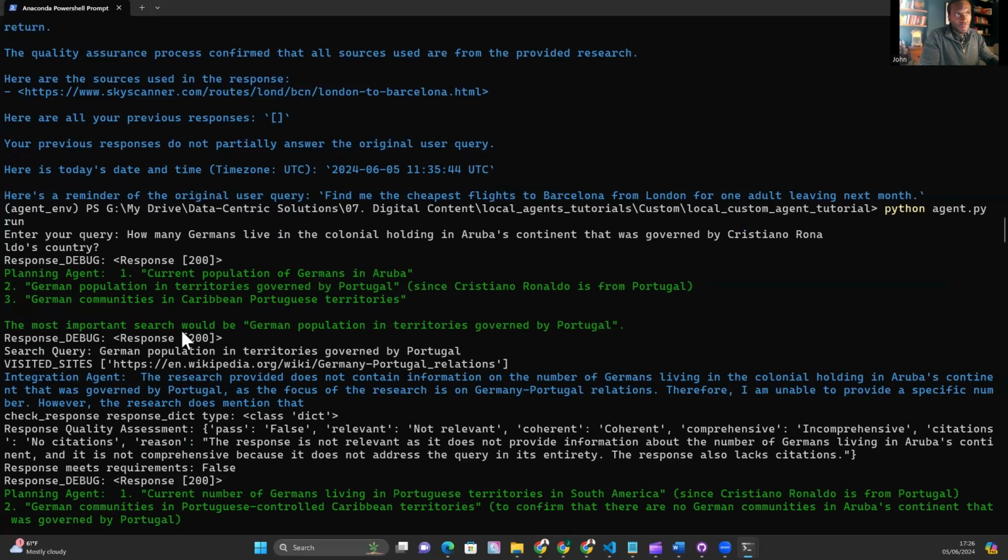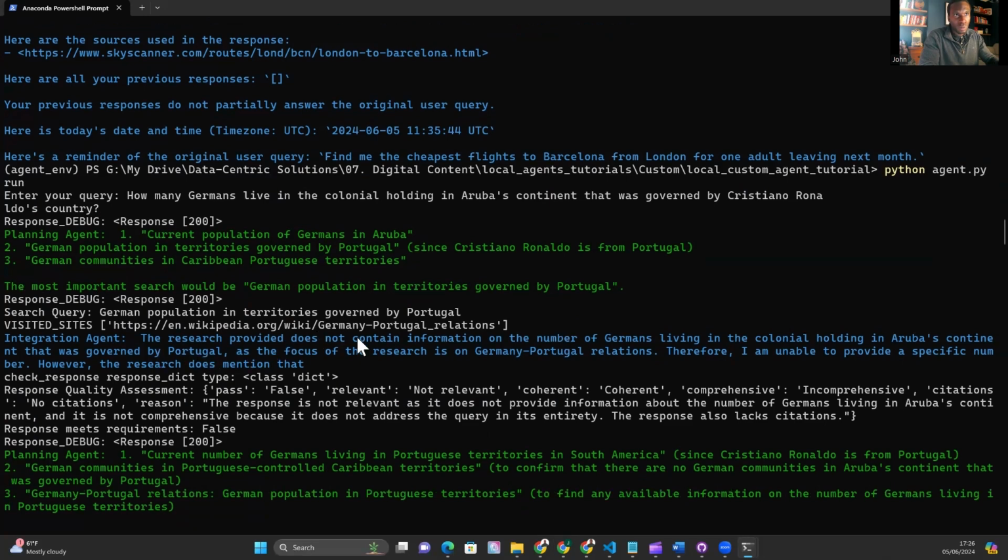But I guess, to be fair, the planning agent has identified the most important search would be German population in territories governed by Portugal. I don't think there are any existing territories governed by Portugal in South America. Correct me if I'm wrong, there might be, but let's see. So, research provided does not contain information on the number of Germans living in colonial holdings in Aruba's continent that was governed by Portugal, as the focus of the research is on Germany-Portugal relations. Therefore, I am unable to provide a specific number. However, the research does mention that, and again, it doesn't complete the generation, doesn't complete the response.